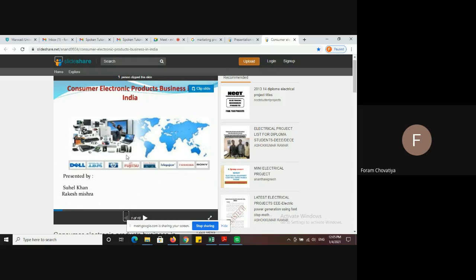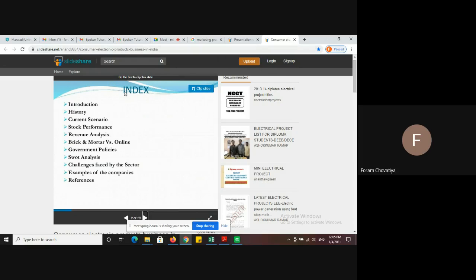The first slide format is this. Then after that next is index. What is your presentation and which type of topics are covered in your presentation. So here all the topics are listed. You can also say index, overview, key points, and objectives. There are different synonyms. You can choose any name for those points.